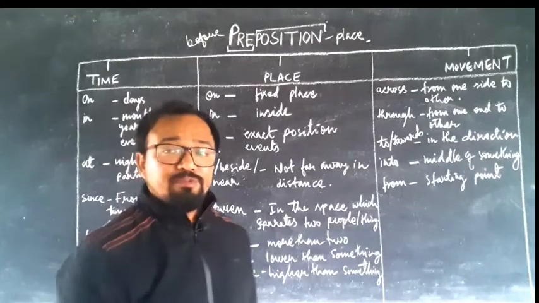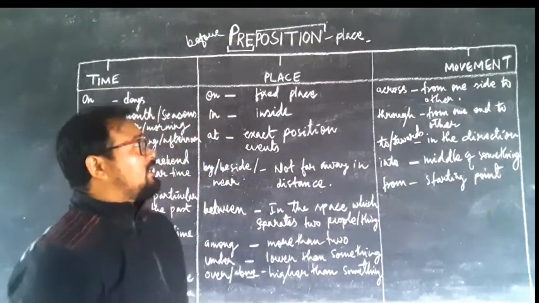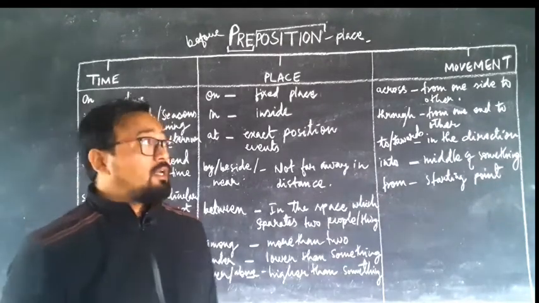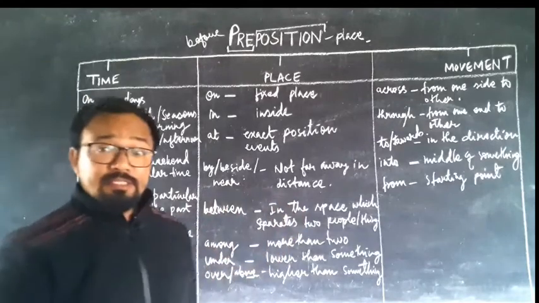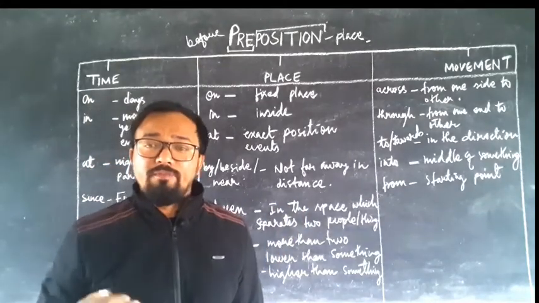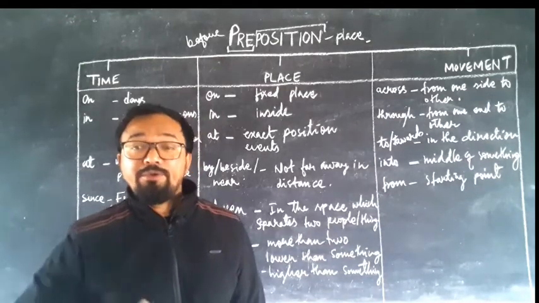Now one by one let us see how to use these words in each case, the rules of using words before a noun or pronoun.